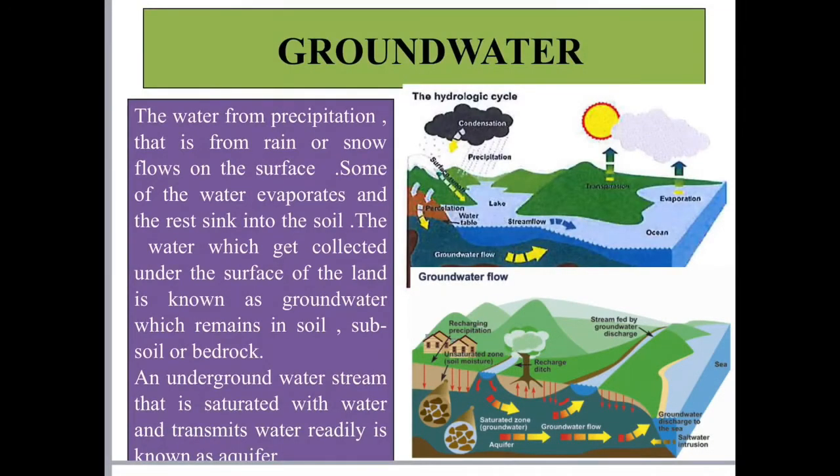The distribution of groundwater is very uneven in India. Children, we have already done that. This is because of varied geographical features, varied topography, different subsurface geology, and the prevailing climate is also different from one region to another region. We all know what topography is. Topography means the terrain. If we talk about India, we have different types of terrain. We have hilly regions, plateau regions, and plain areas also, children.